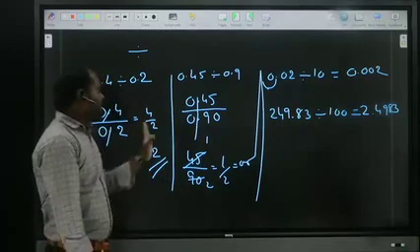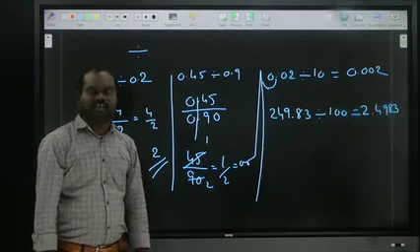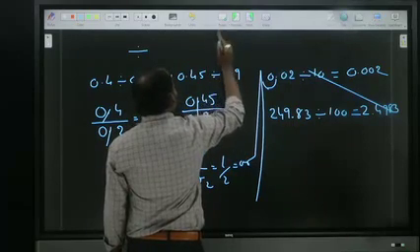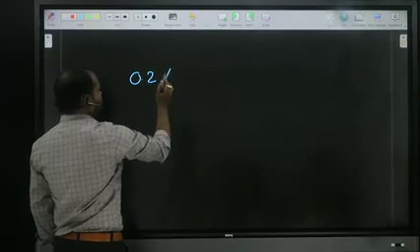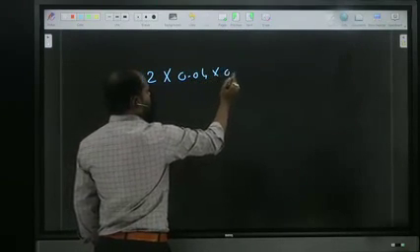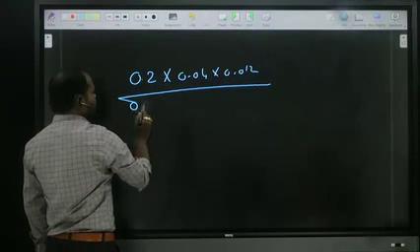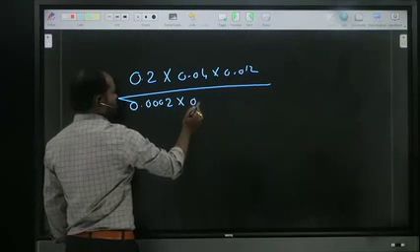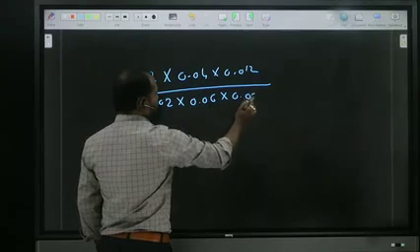Okay, now in divisions, whenever we are multiplying or dividing with 10, 100, sometimes we will get this kind of problem: 0.2 into 0.04 into 0.012 by 0.0002 into 0.06 into 0.003.